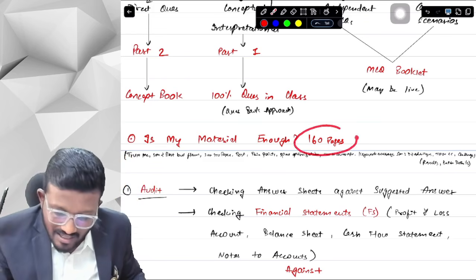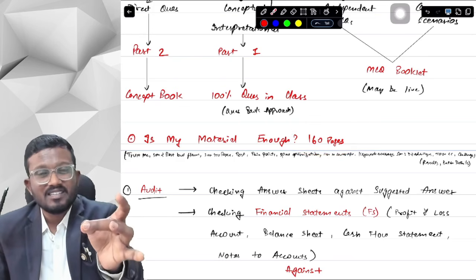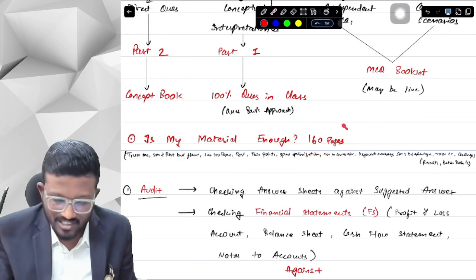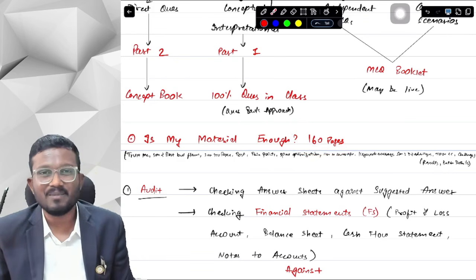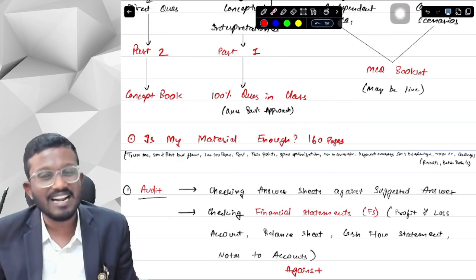But till that, if you do not do this 160 pages thoroughly and learn those 160 pages thoroughly, please focus on this 160 pages only. And let me tell you, you won't be able to even do this 160 pages thoroughly. So please focus, please understand, and please trust me.